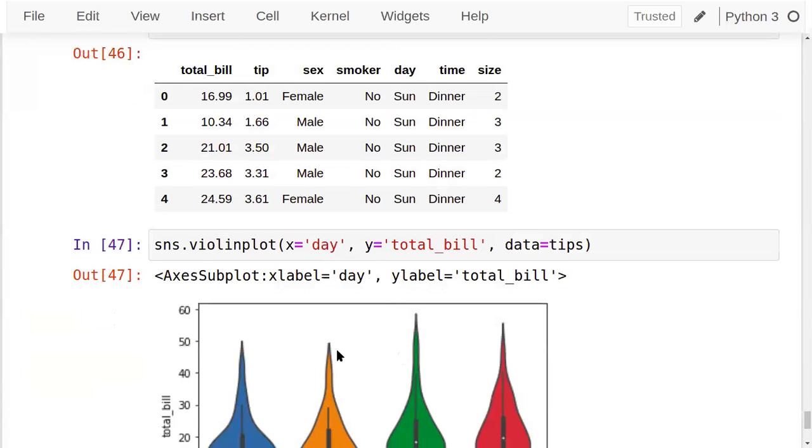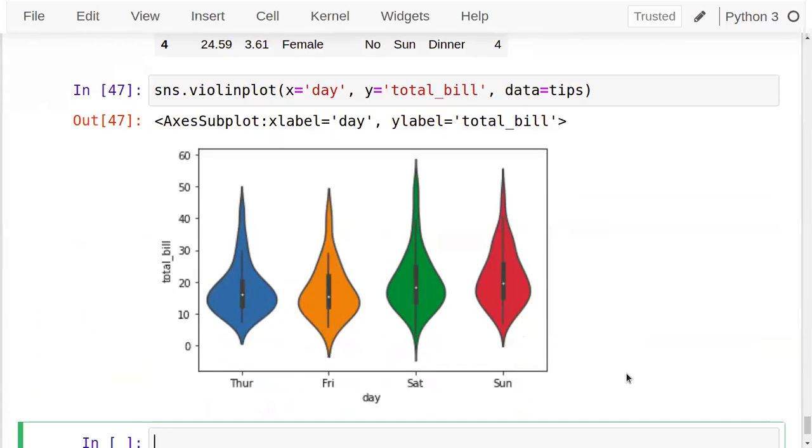Now you can see this violin. Four days are there on the x-axis: Thursday, Friday, Saturday, and Sunday. On these particular days, you can observe by using this violin in which particular range the high density of bills is, and then less than that till 50 for Thursday. On Saturday you can see bills are higher, almost close to 60, with lower values and higher values. Violin plot.